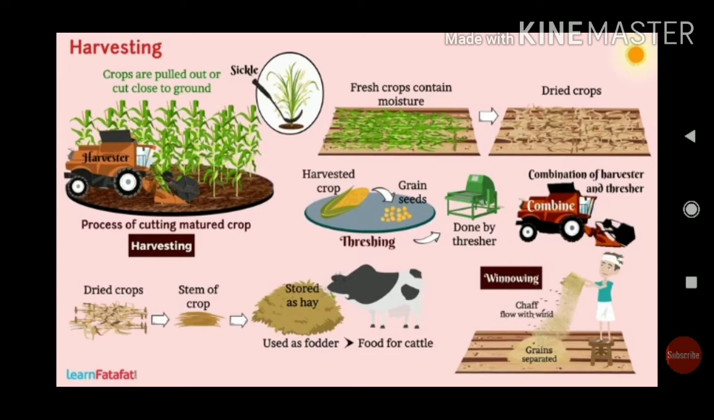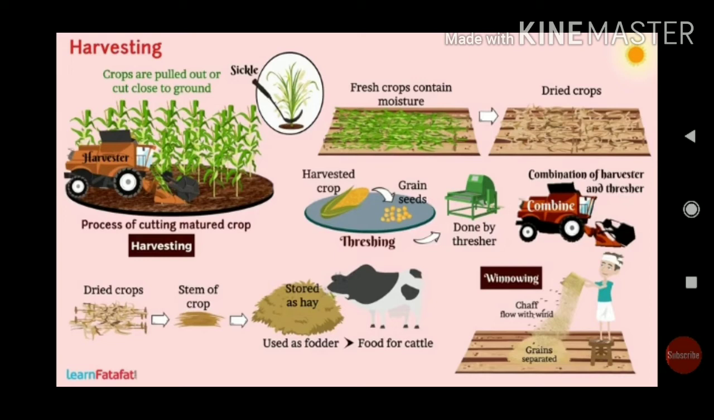The other one is using the combine or harvester. Combine means it is a big machine which has the facility to cut the crop and separate the grain from the crop. Directly the grain will be packed in the bag. So everything will be done in one go.